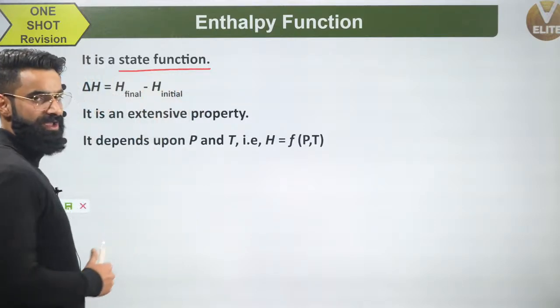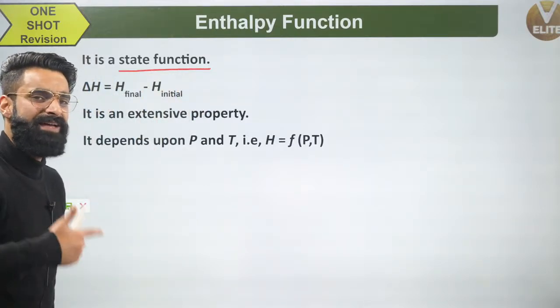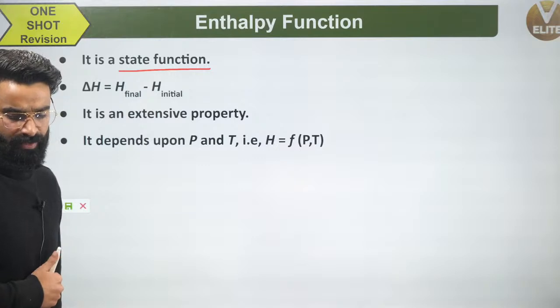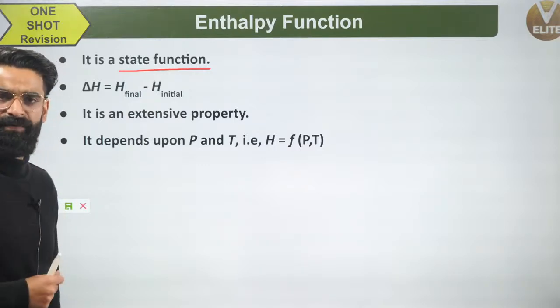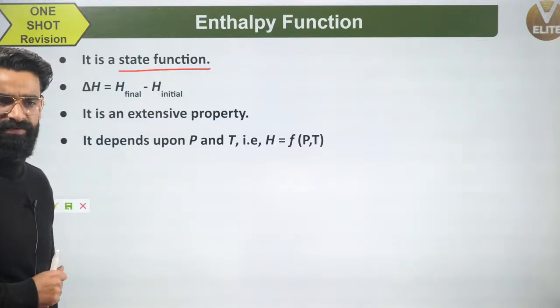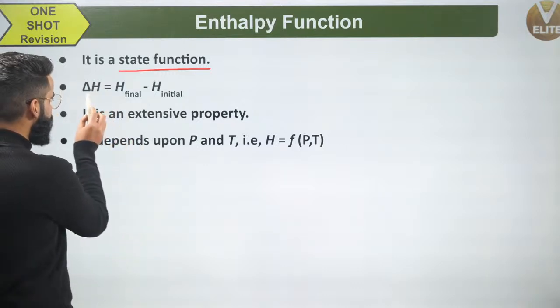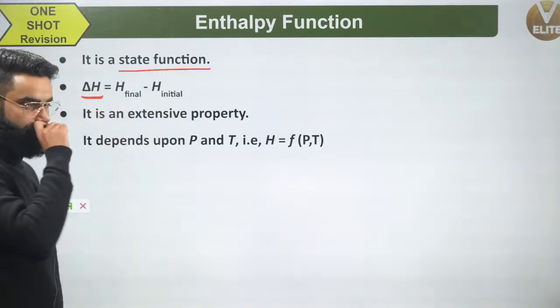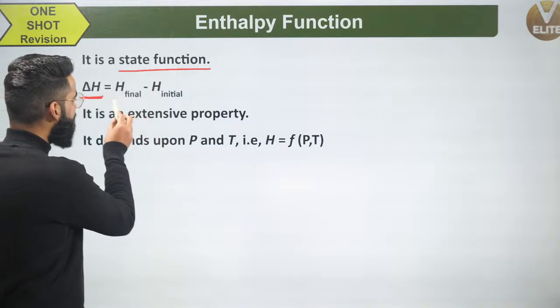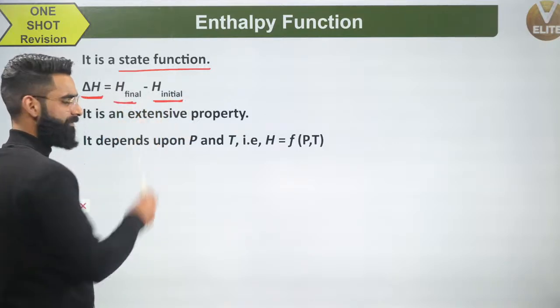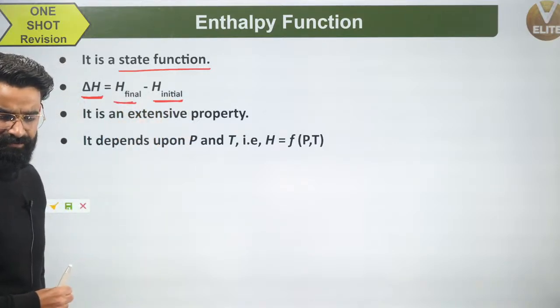It's a state function. And can we calculate the absolute value of a state function? No. We always calculate the change in the value of a state function. That change in the value of enthalpy is represented by delta H, which is equal to the final enthalpy of the system minus the initial enthalpy of the system. Remember it.